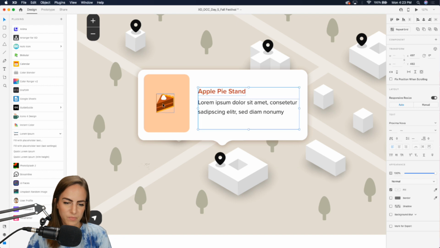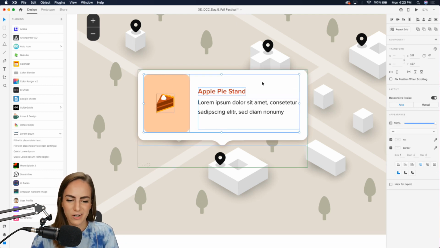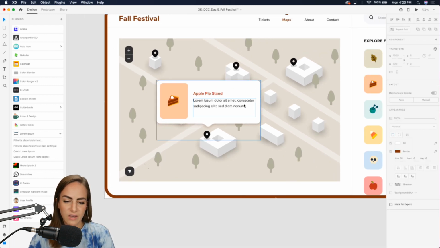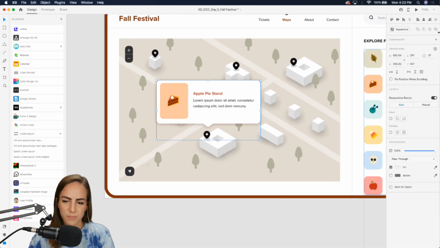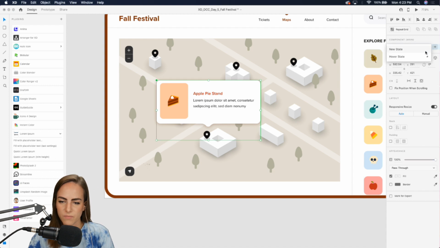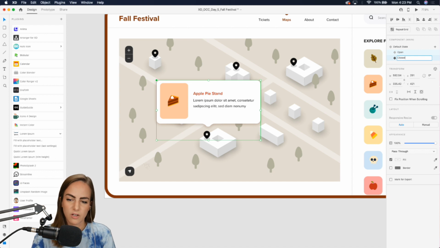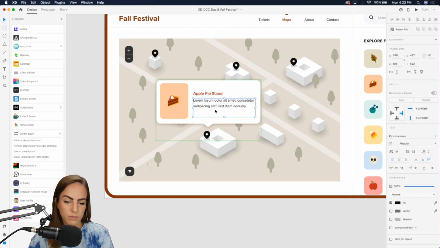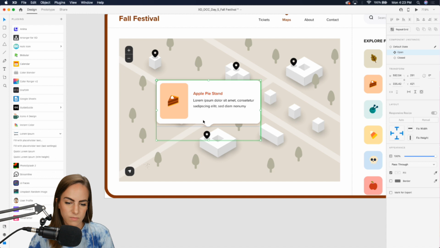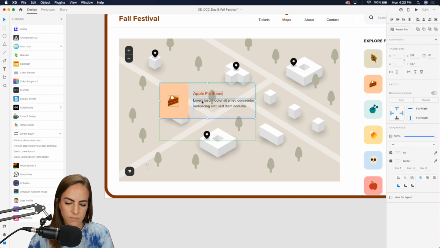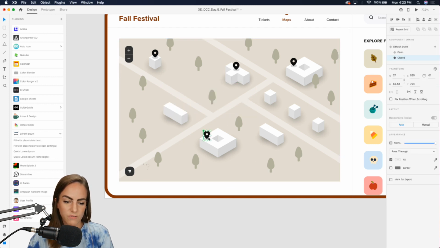Okay. This one's a little messy, kind of trying to rush. But basically you would group each of these and then, oh, we need to redo this component. So we've got open and then closed. So on closed, we would just remove all of this. Like so. Oh, I didn't group all these. And then if you click on it, we've got opened and closed.